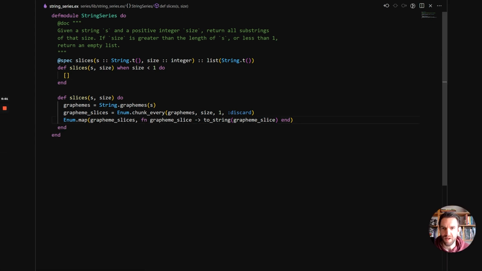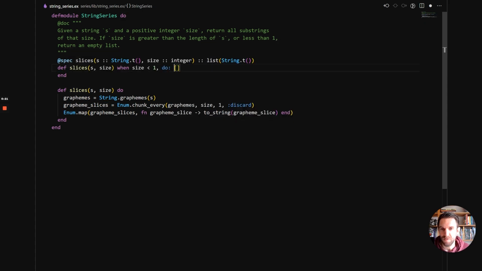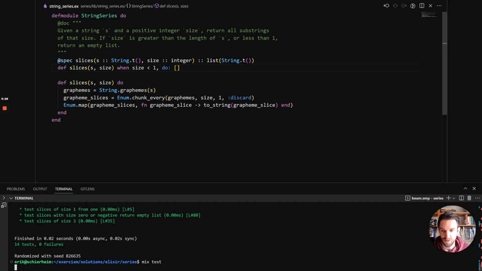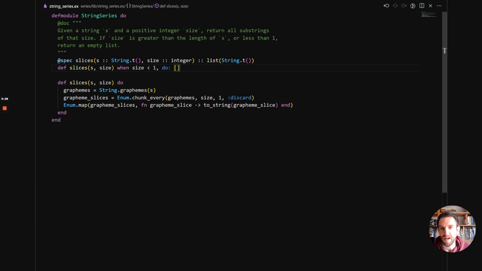So to top everything off, let's do some refactoring. The first thing that we can do is, this is a lot of lines of code for just a simple return. There's actually a bit of syntactic sugar that you can use. If there's just a little bit of code that you want to do within the function, you can change it to a comma, do, colon, and then remove the rest, and that should still work. I especially like this if there's just a very simple expression that you return.